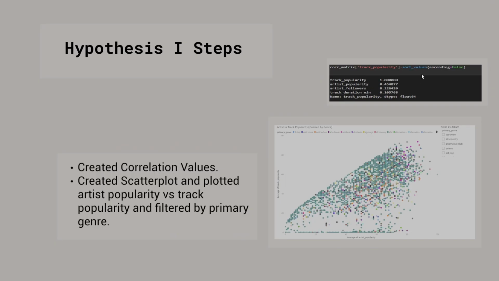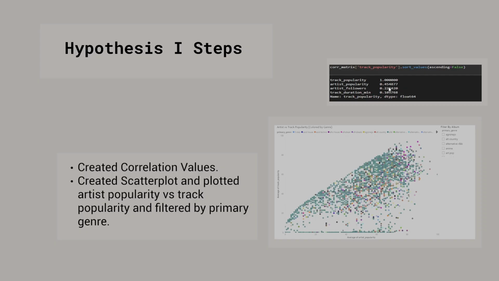On the top left here, you can see code that shows different correlation values. This is not that important to the analysis, but I wanted to get an idea of what the visualization will show. As you can see, correlation values such as the artist's popularity have a mildly positive relationship, and the artist's followers does influence track popularity, but not as strongly. And you can also see that factors such as track duration do not really impact track popularity.